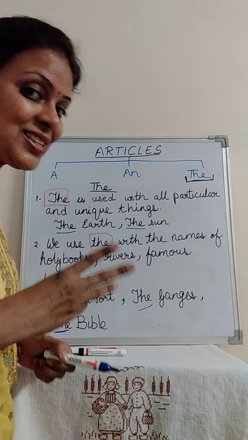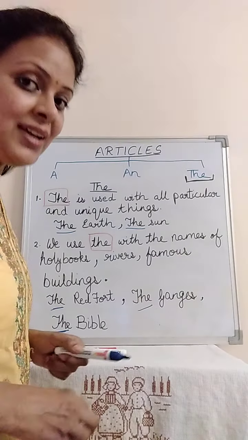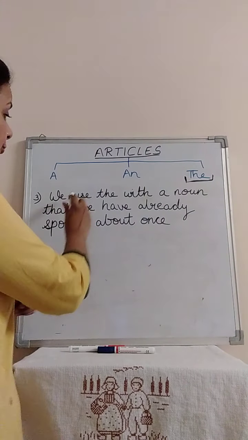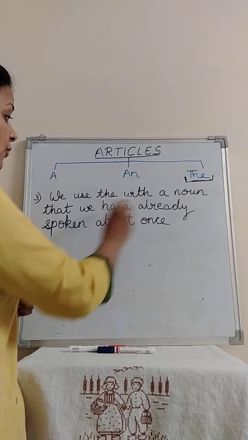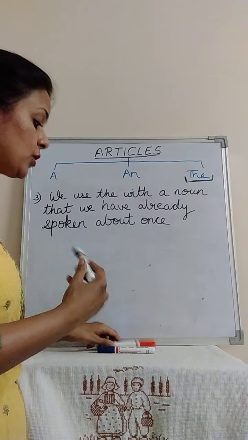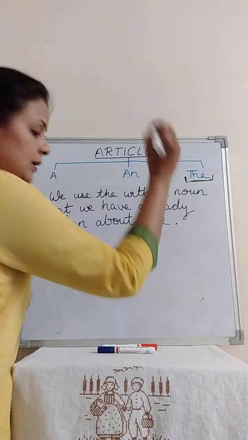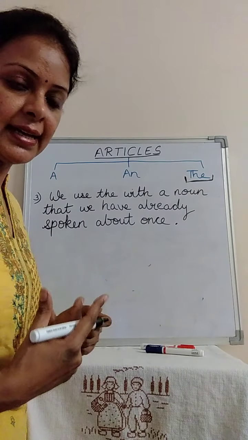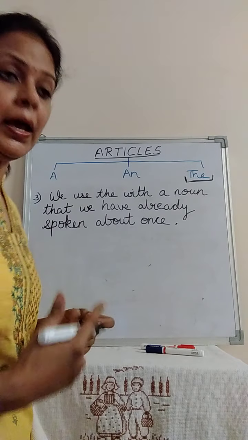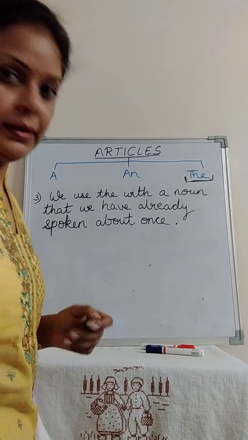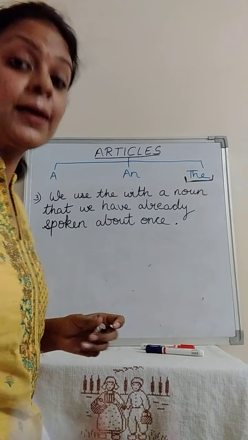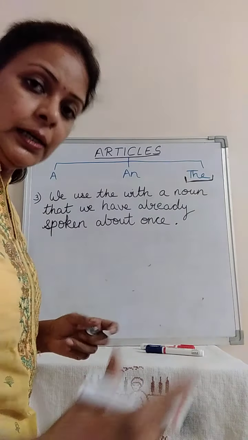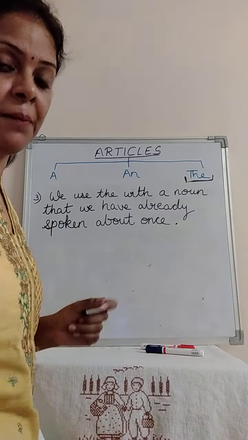Now comes the third rule of the. Where do we use the? Okay, let me read. We use the with a noun that we have already spoken about once. Let's take an example. If I say, I saw a beggar. Now, what is the noun in this sentence? Beggar is a noun. Which article did I use? A beggar. I saw a beggar.